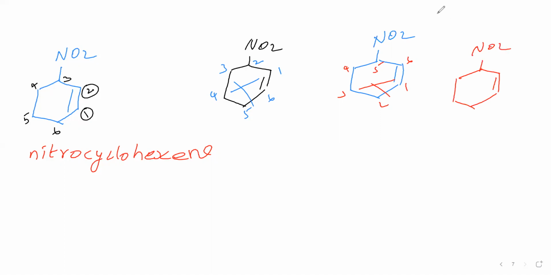Now the numbering 1, 2, 3, 4, 5, 6. This is also wrong. Why? Because the nitro group gets a higher position. Therefore, it is wrong. So the correct numbering is the one where the nitro group is present at third, therefore we can say 3-nitrocyclohexene. That compound name is 3-nitrocyclohexene. Okay. Next we will take OH.